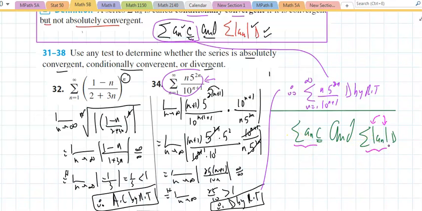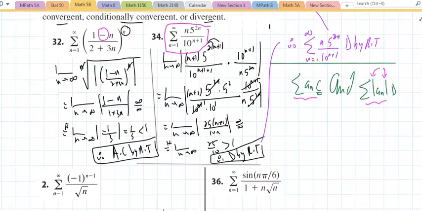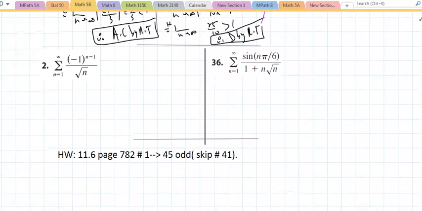So when I look at number 32, since that's negative, maybe the absolute value will alter the problem and make that positive. That could be conditionally convergent. 34, there's no way it could be conditionally convergent because the absolute value doesn't change the nature of the problem. If you put an absolute value on this, that's not needed. So therefore, there's no way number 34 could be conditionally convergent. The only way you could have a series that could be conditionally convergent is if the absolute value changes the nature of the problem. And let me show you, and as you can guess, I want to look at number 2.